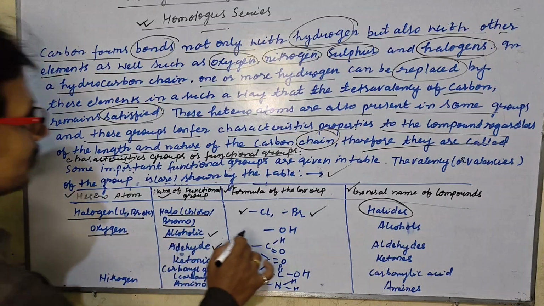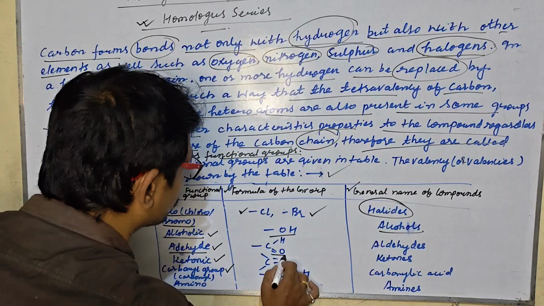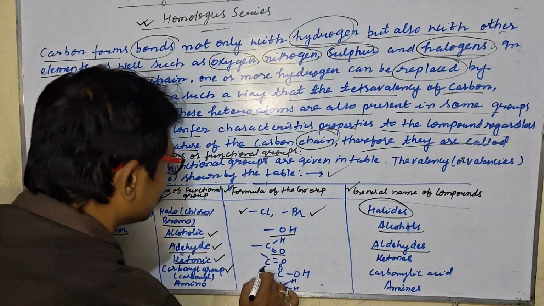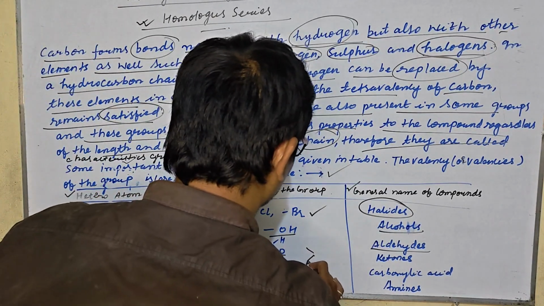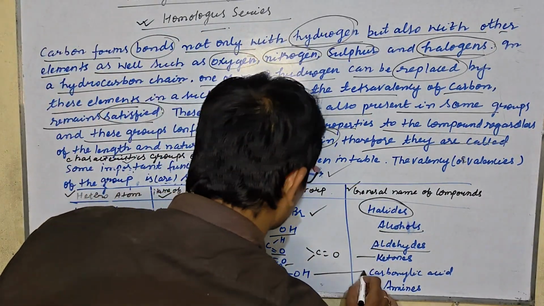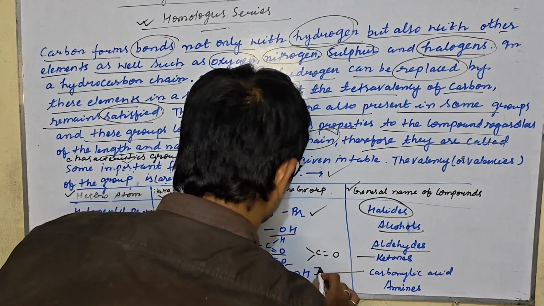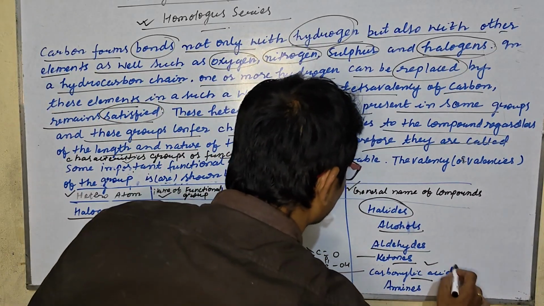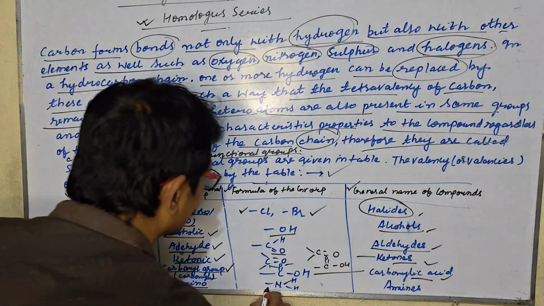First, the alcoholic group, that is OH, that gives the alcohols. Second is the aldehyde group, that is the C double bond O with H, and the compounds are called aldehydes. The ketonic group is C double bond O, and the compounds are ketones. After that is the carboxyl group, that is C double bond O and OH, that is the carboxylic group. And after that is nitrogen, which is called the amino group, that is NH2,